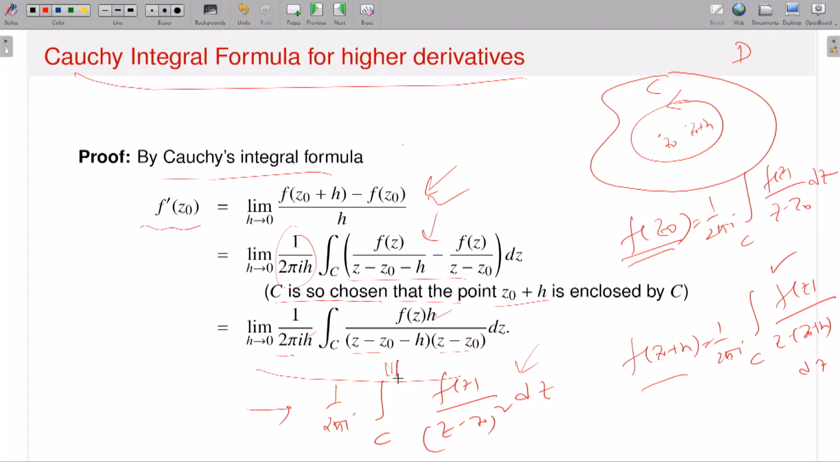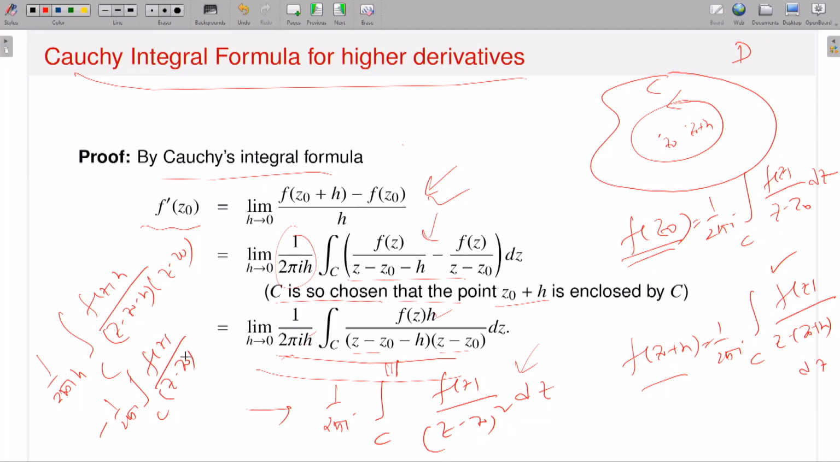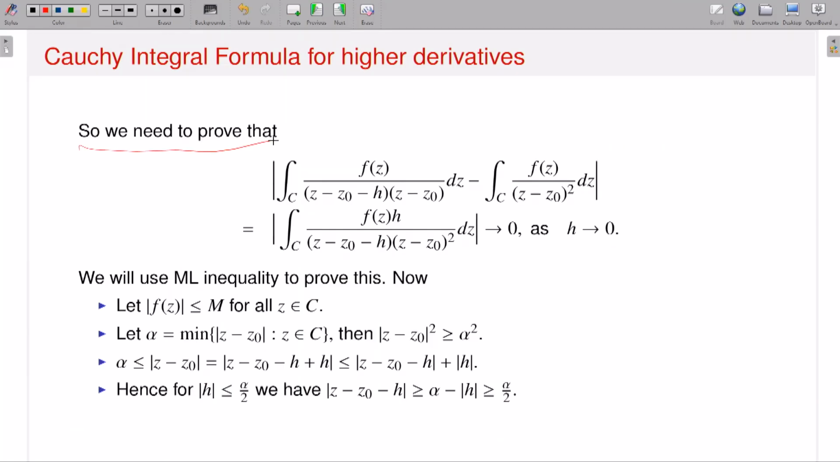Since I know what my limit will be, I will take this minus this: 1 by twice pi i h, integral over C of f of z, h divided by z minus z naught minus h times z minus z naught, minus 1 by twice pi i integration over C of f of z divided by z minus z naught squared, dz. I will estimate this object and show that it goes to 0 as h approaches to 0. Then I am done. That's the only thing I have to do. So we need to prove that this limit as h approaches to 0 is exactly equal to this, right?